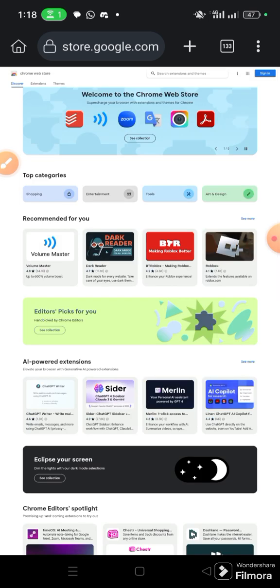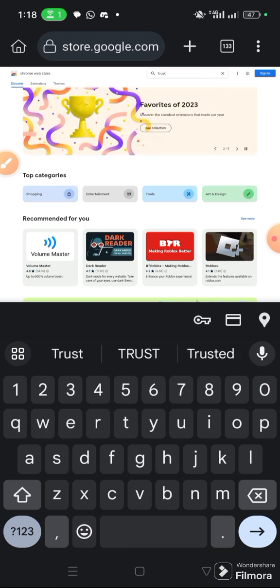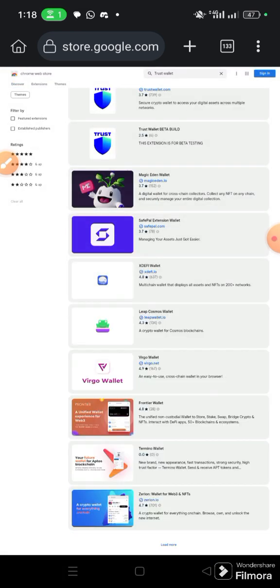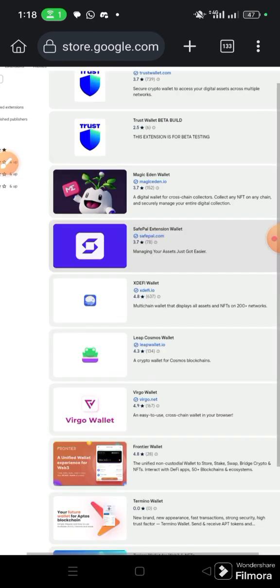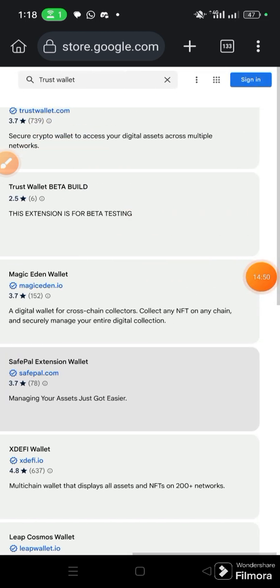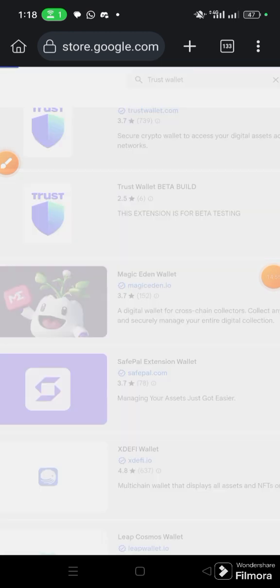For instance, I want to install, okay, let me say Trust Wallet extension. And then I click search. So you're going to see now Trust Wallet, beta, different options. So I think the first is what you are looking for. Then touch the particular one you are looking for. Then it will open up.